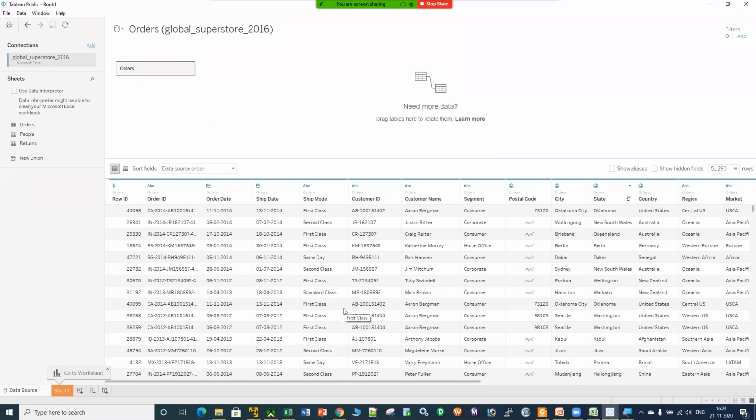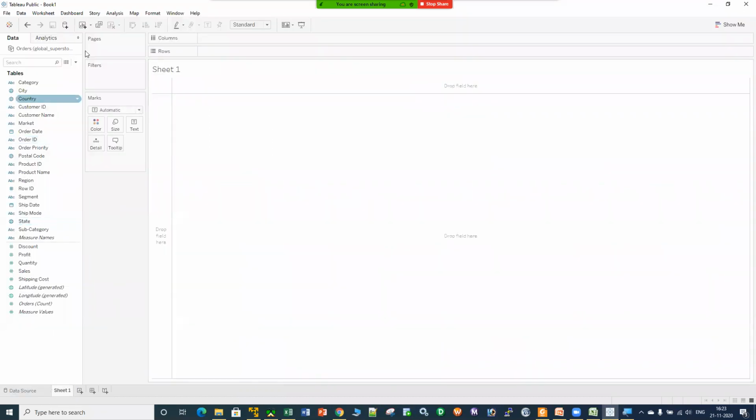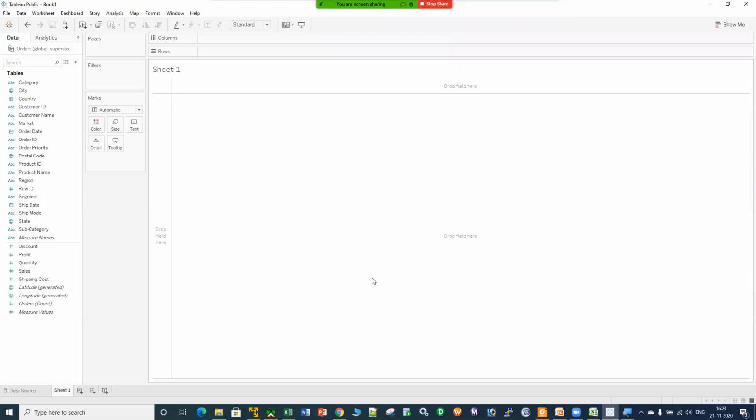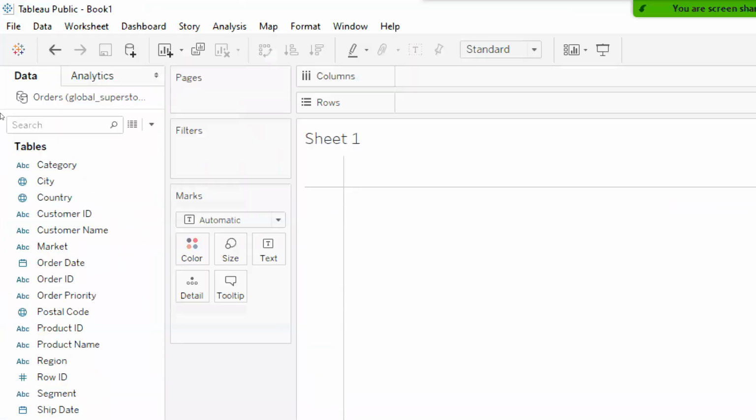Now I'm ready to create my data visualization. To create my data visualization, I have to go to the sheet 1. Here is the sheet 1. This is the user interface of Tableau, where I can create my data visualization. So let me introduce that user interface first of all, so that you can create your data visualization. As I told you, Tableau recognizes your data in the form of dimensions and measures. Tableau is a way smarter tool. You don't have to worry about it.